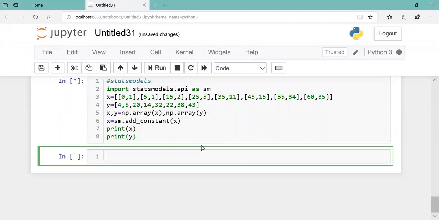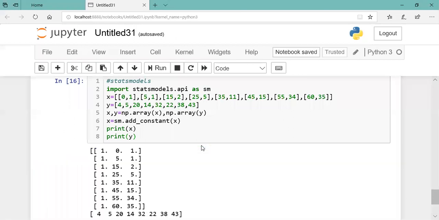This add constant adds the column of ones whenever we want statsmodels to calculate the intercept. That means the B0 value. So at that time we have to add one column. Therefore, this is done.